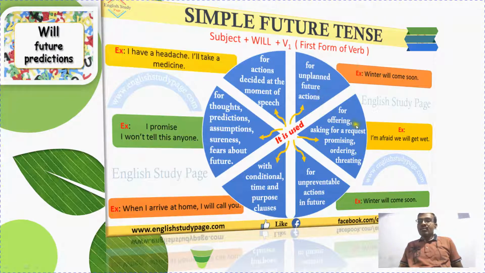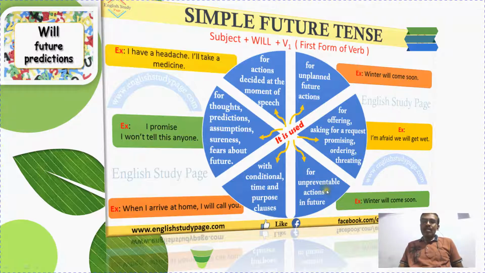For unplanned actions, winter, summer, everything, it will come soon. For offering a request or promising: I am afraid we will get better. So this is a request. I request you to be seated there. I will request him to be seated there. Likewise, the last one is for unpreventable actions in the future. Winter will come soon, summer will come soon, the autumn season will come soon, or it will end soon.